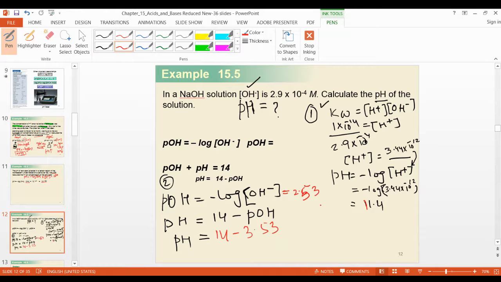1 divided by 2.9. But this 12 is too much.